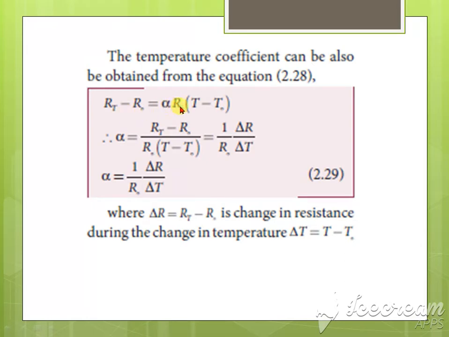So how will you calculate the temperature coefficient? First rearrange this formula: RT minus R naught is equal to alpha R naught into T minus T naught. The next step is alpha is equal to RT minus R naught, and this term moves to the denominator on the other side, so R naught into T minus T naught. That is, 1 by R naught into del R divided by del T.